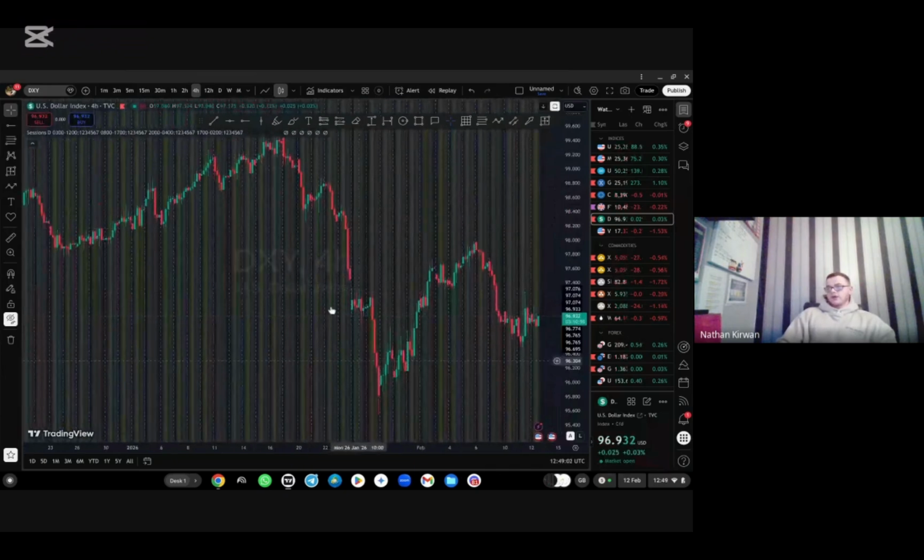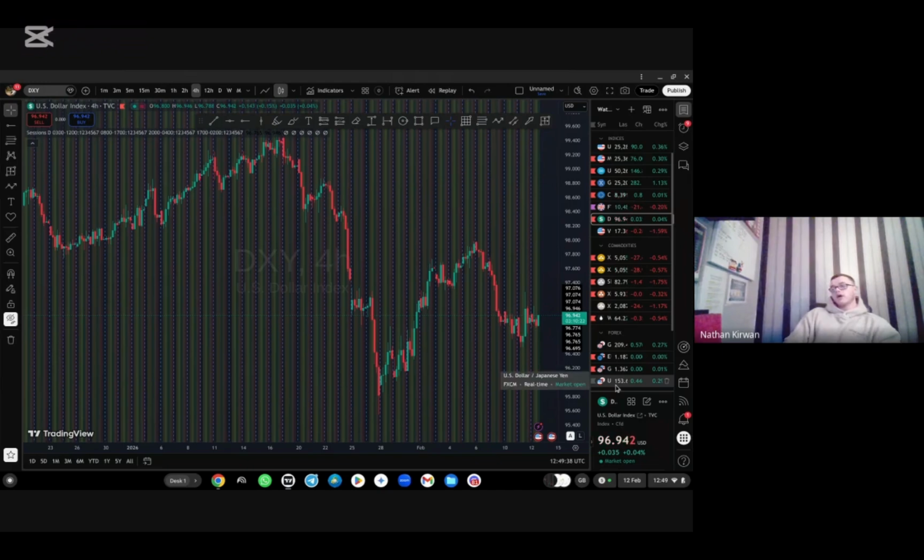Let's say for this same period of time, from earlier, a couple of weeks ago, 16th of January, the dollar index is losing strength, right? So the dollar index is losing strength. So if we look at a currency pair where the dollar is the base currency, like USD JPY, what do we think is going to happen? If the base currency is the dollar and we know the dollar is going down, we would estimate that pairs like the USD JPY are going to also go down.